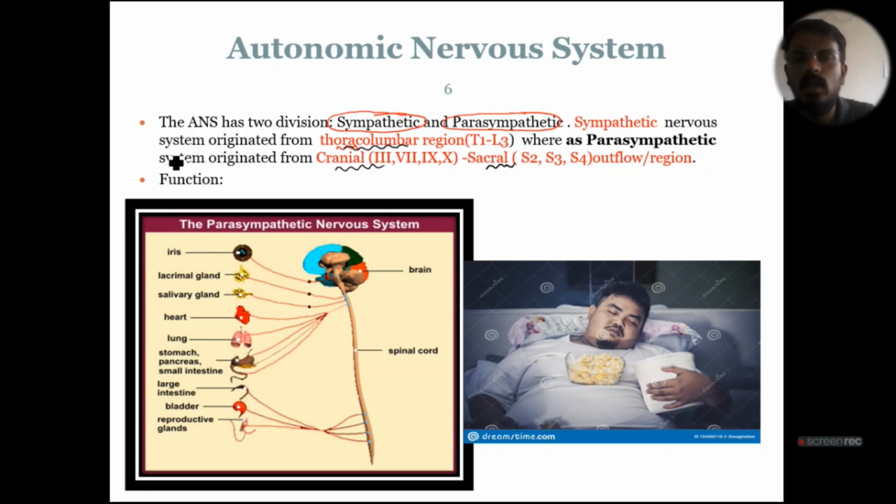Every year in every competitive exam, whether it is related to pharmacy or MBBS, one question is asked: what are the cranial nerves included in the parasympathetic nervous system? That is 3, 7, 9, 10. You have to remember 3, 7, 9, 10. To remember all the cranial nerves, there is a small mnemonic you can use.